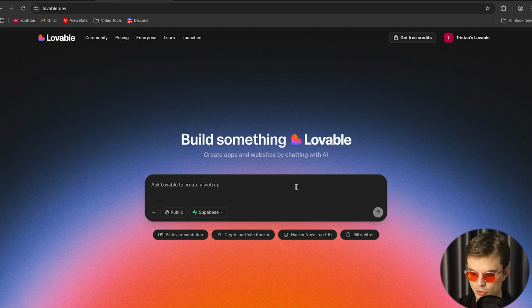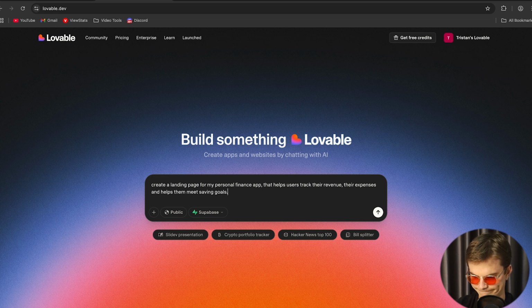So I'm going to ask Lovable, create a landing page for my personal finance app that helps users track their revenue, their expenses, and helps them meet savings goals.